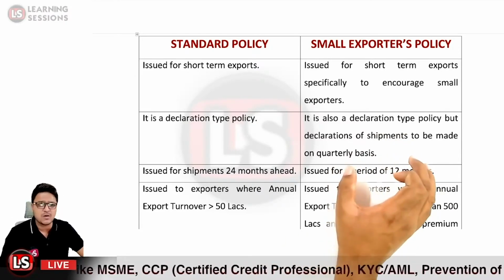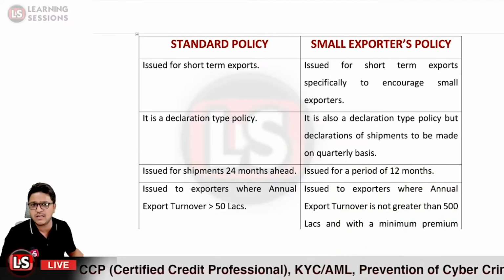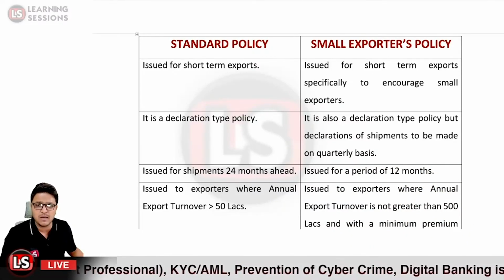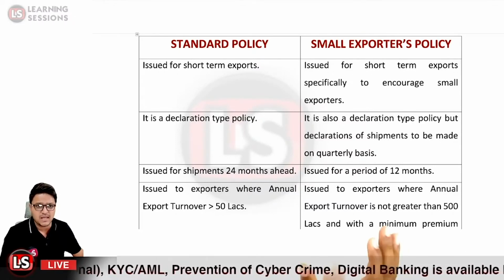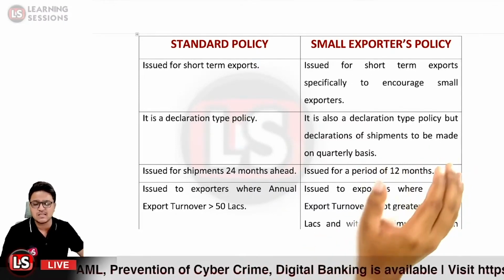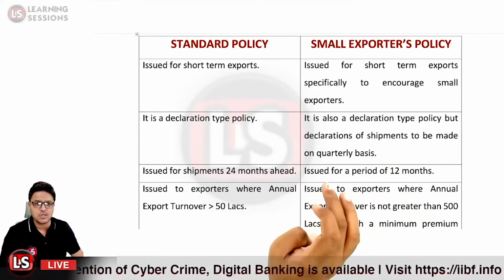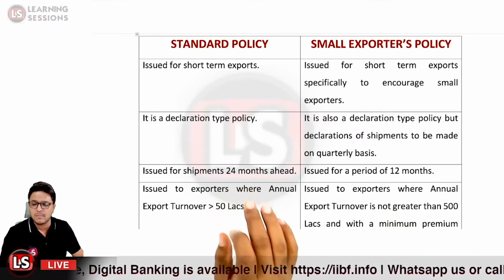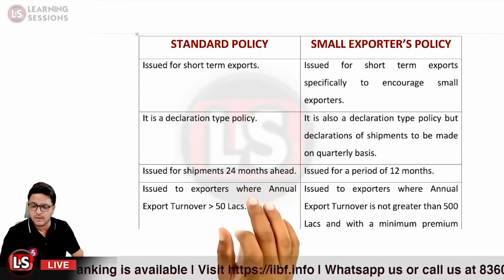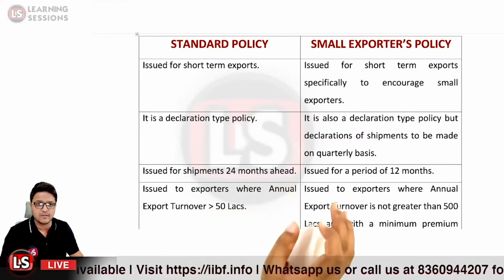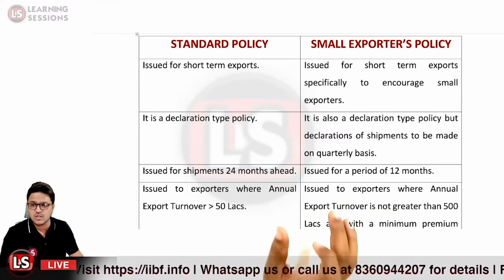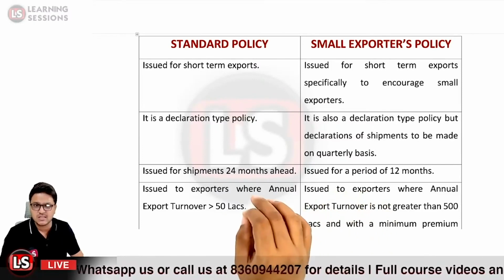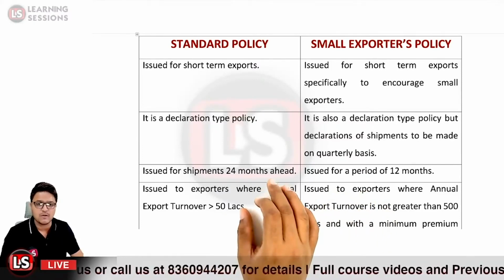In the case of the small exporter policy, the declarations of the shipments are to be made on a quarterly basis. In the case of the standard policy, these declarations are to be made on a monthly basis. The standard policy is issued for a period of 24 months from the date of the contract, whereas the small exporter policy is issued for a period of 12 months.